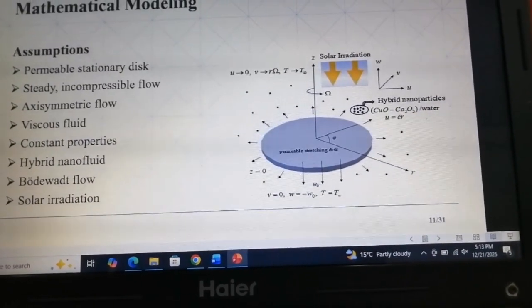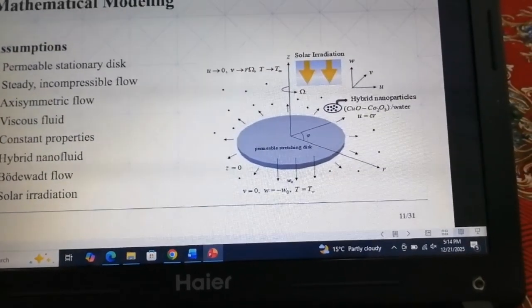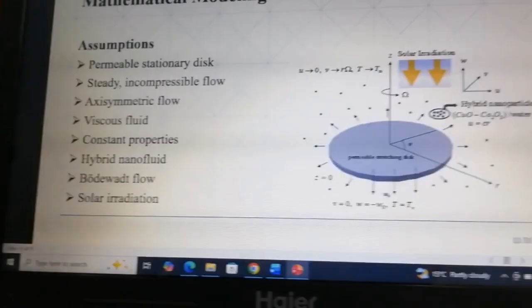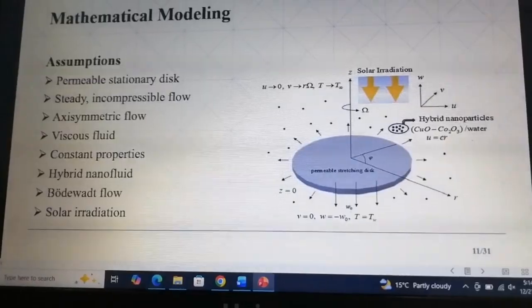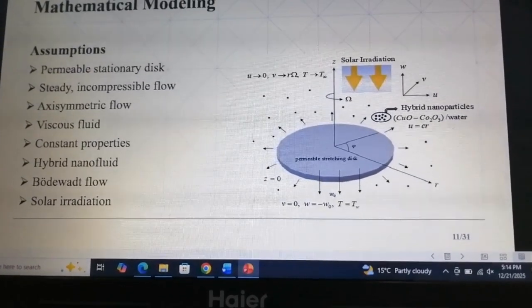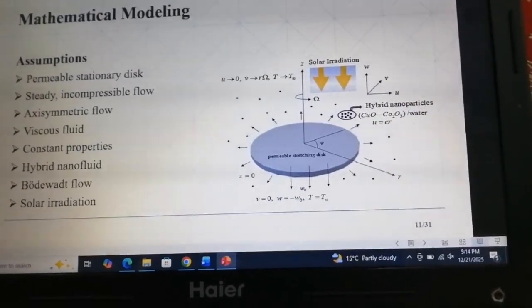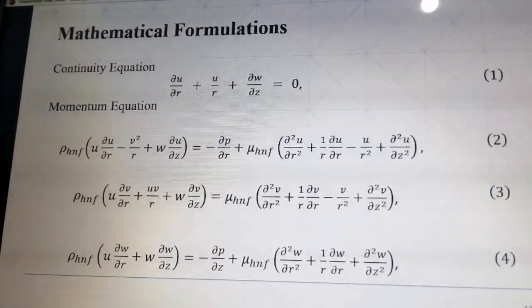The diagram shows how the hybrid nanofluid flows toward or away from the disc, while solar irradiation adds heat to the system. You can see that suction pulls the fluid toward the disc, reducing boundary layer thickness, while injection pushes it away.